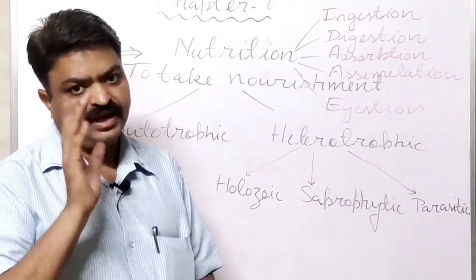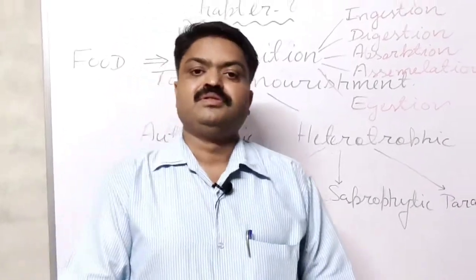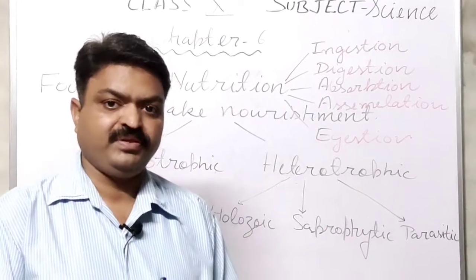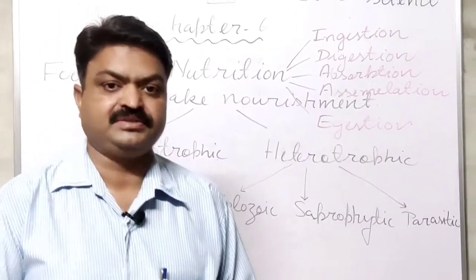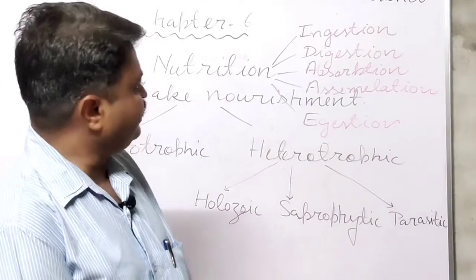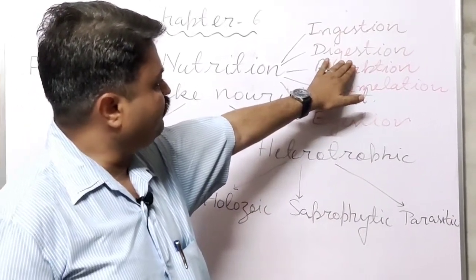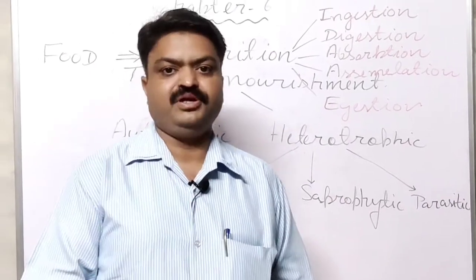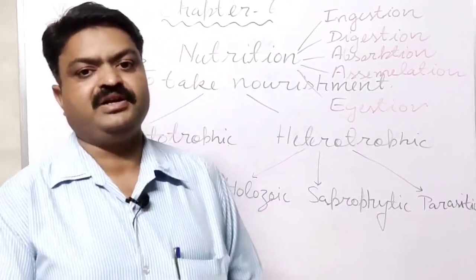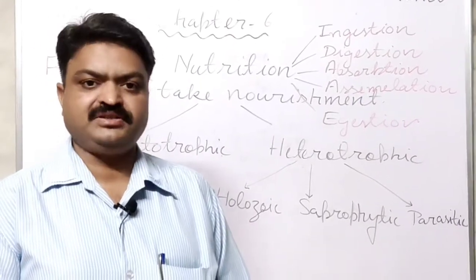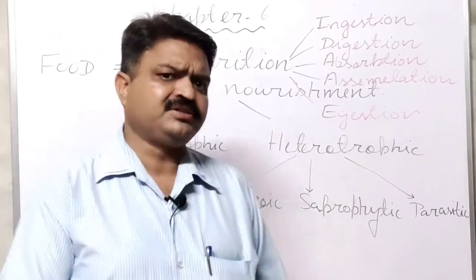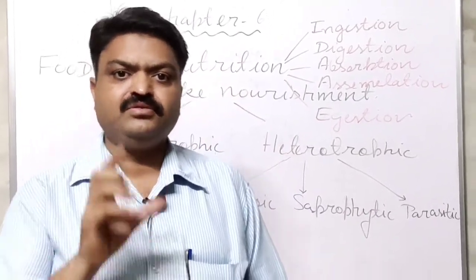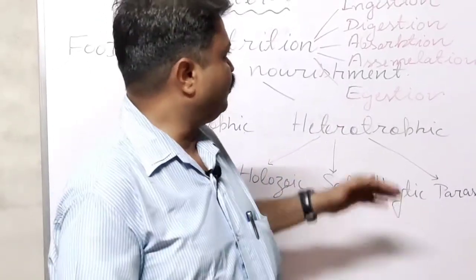Digestion is the process in which the complex food that is taken by us is converted into a simpler form with the help of different biochemical reactions. After digestion, that simple form of food is absorbed inside our body, in our small intestine, where finger-like projections are found, and those finger-like projections are known as villi.